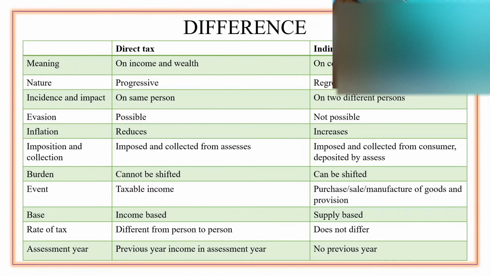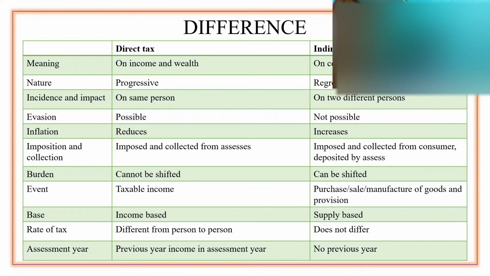Next is the event. So when do we pay direct tax? When we generate taxable income. Whereas indirect tax is charged at the point of supply, that is either purchase, sale or manufacture of goods and services. So income tax is charged on the basis of income that is generated by the individual. Whereas indirect tax is charged depending on the supply of goods or services.